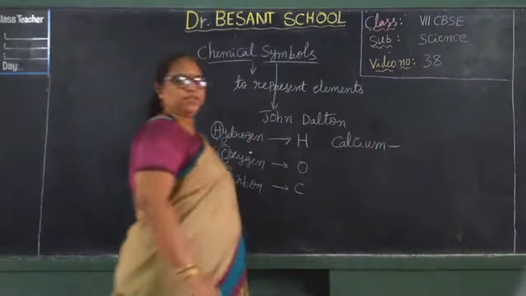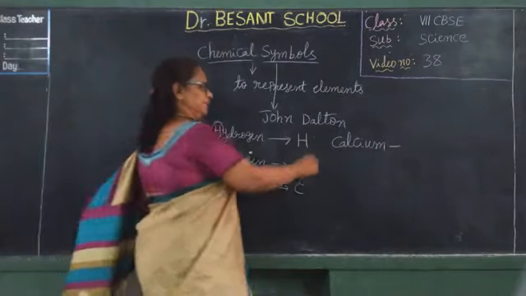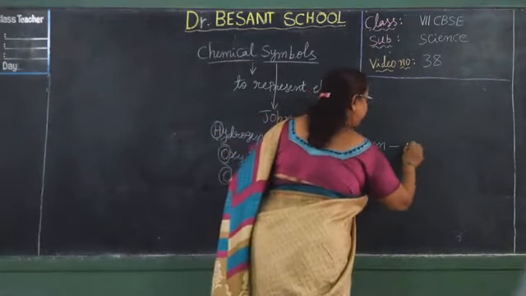Calcium. What is the first letter of calcium? C, isn't it? So the symbol would come as C.